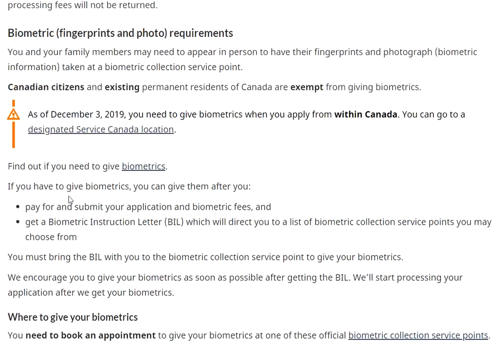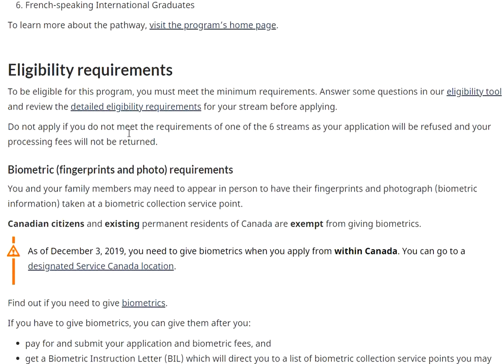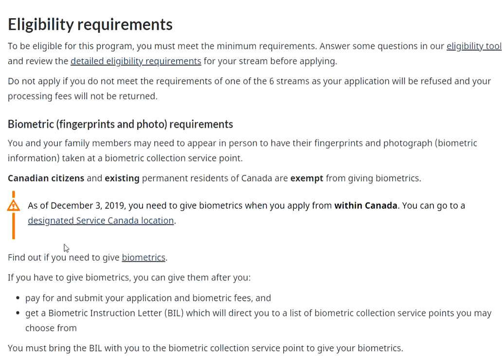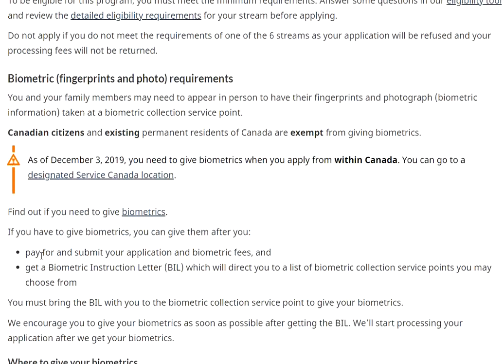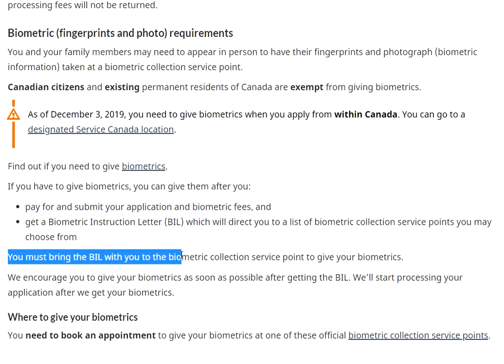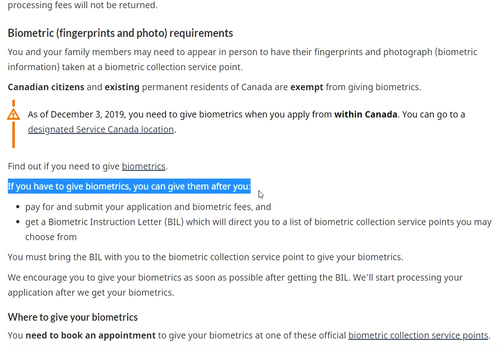Now, is biometrics mandatory or not? The thing is that you and your family members may need to appear in person to give fingerprints and a photograph, in case you have not done biometrics in the past. In case you have gone through biometrics, definitely you don't need to redo it. It's mentioned here that if you have to give biometrics, you can give them after you apply.